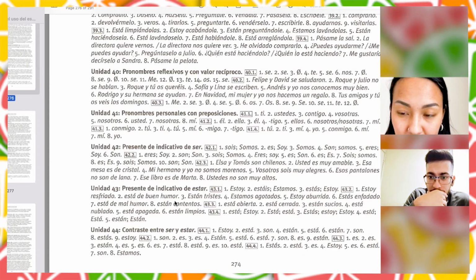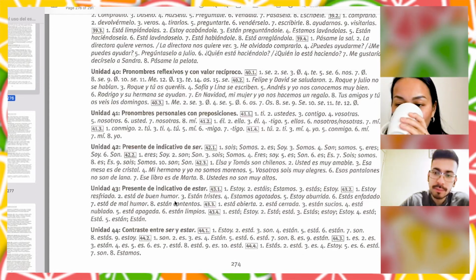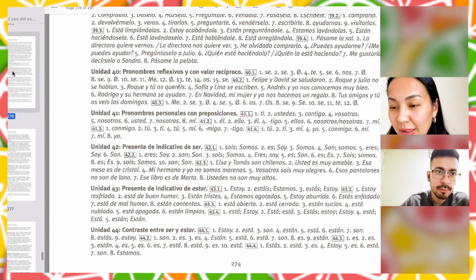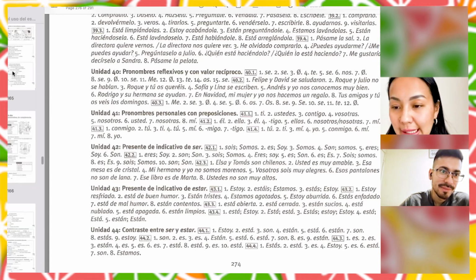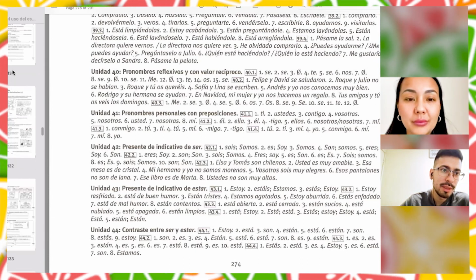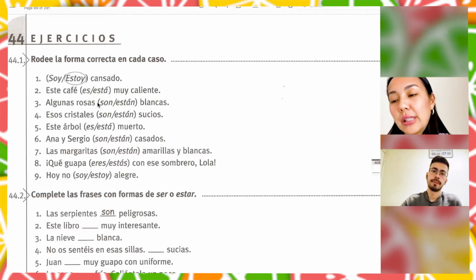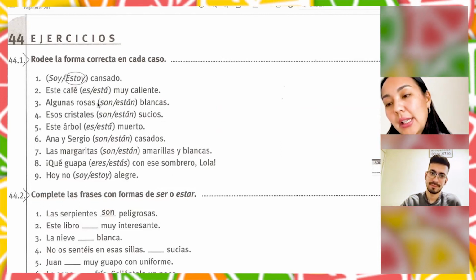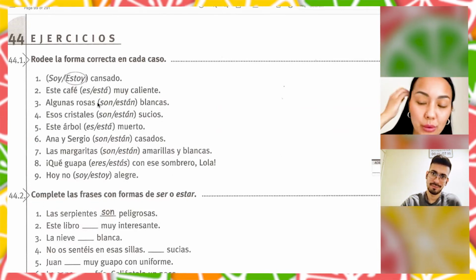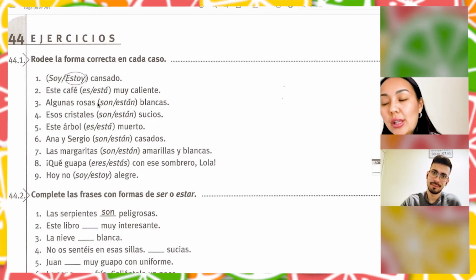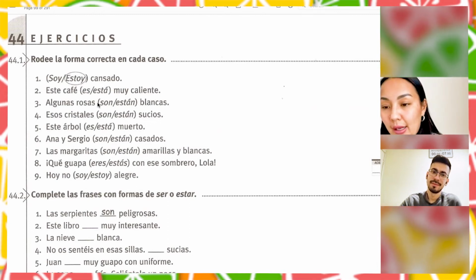Ana y Sergio están casados. Ana and Sergio are married. So before they were not married, now they are married. They changed their state. That's why estar.